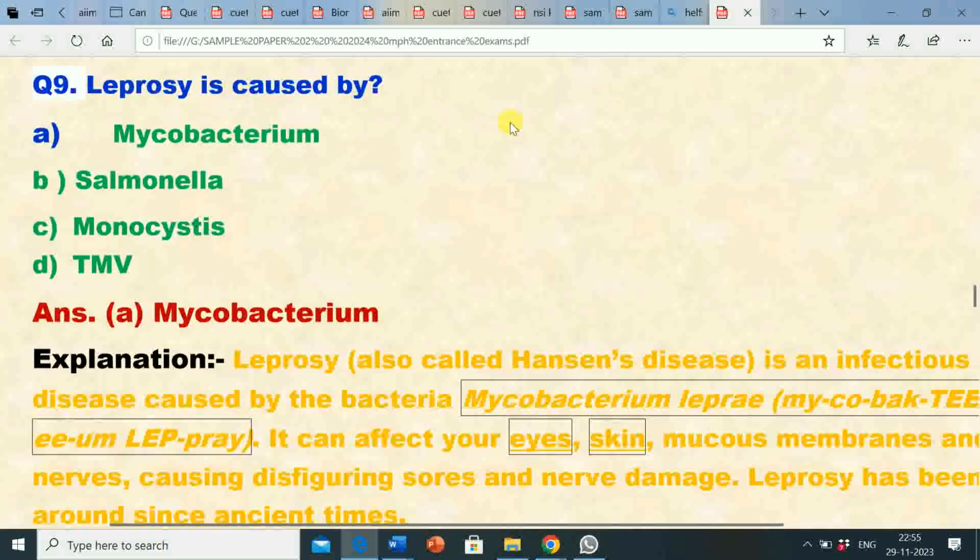Next, question number 9. Leprosy is caused by: option A, Mycobacterium; option B, Salmonella; option C, monocytis; option D, TMV. The correct answer is option A, Mycobacterium. Leprosy is caused by Mycobacterium.